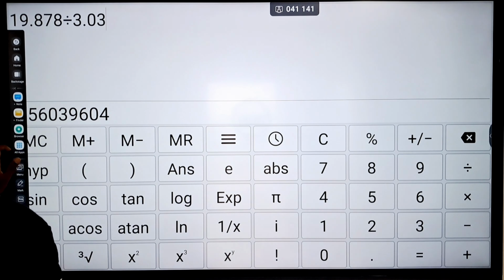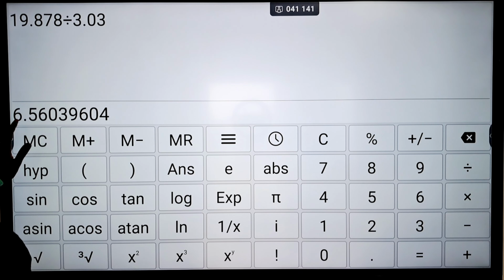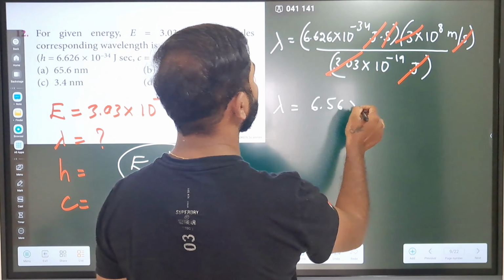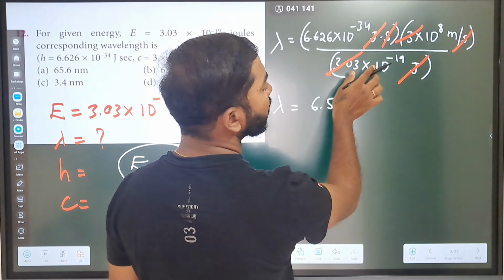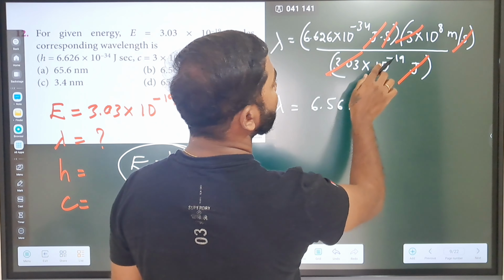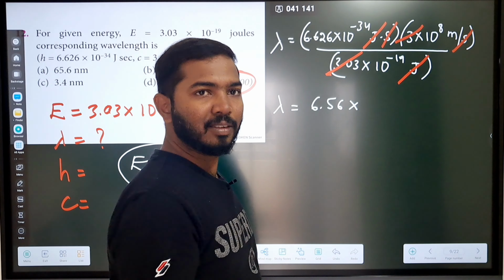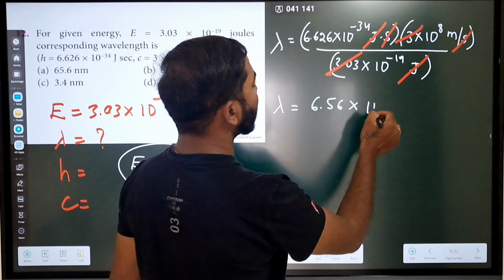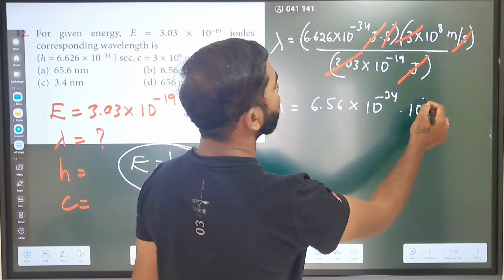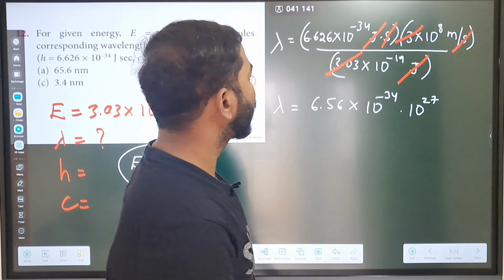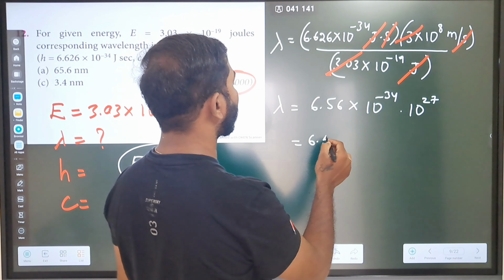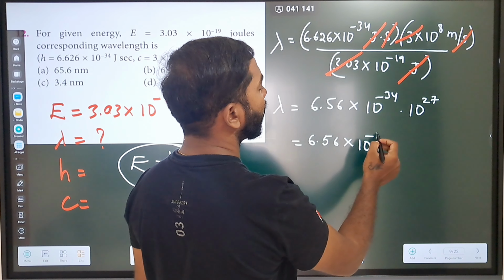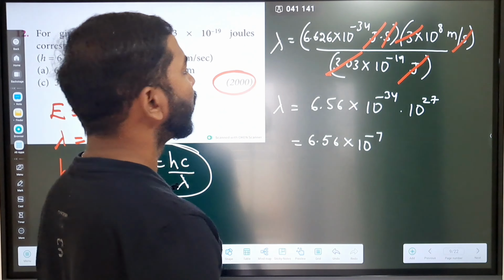So what we have got here is 6.56 something. So 6.56 into, how much is remaining from the 10 powers? The 10 power minus 19 in the denominator comes to the numerator as plus 19, and plus 19 plus 8 becomes plus 27. So 10 power minus 34 into 10 power 27. How much will remain? 6.56 into 10 power minus 7.